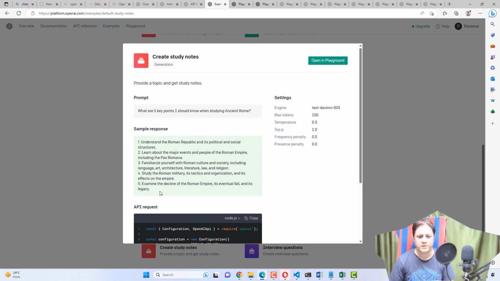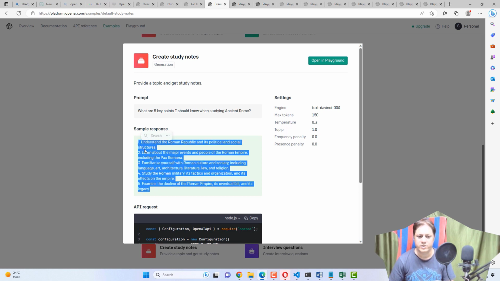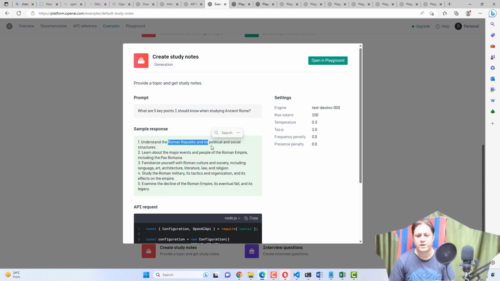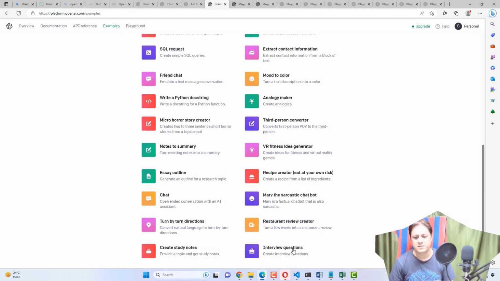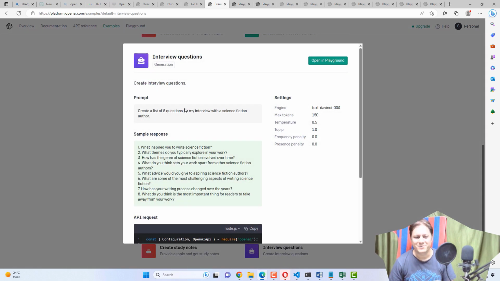The sample response is these 5 key points related to Roman things, like the Roman Empire, Roman Republic, Roman military, whatever. You can create any kind of topic out of this, take any topic and get detailed descriptions about that. Let's move on to the last thing, and very interesting for the developers.